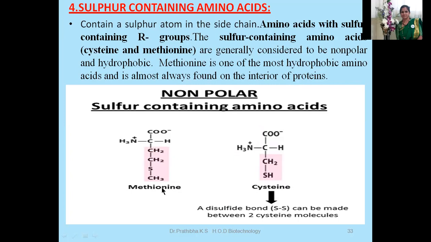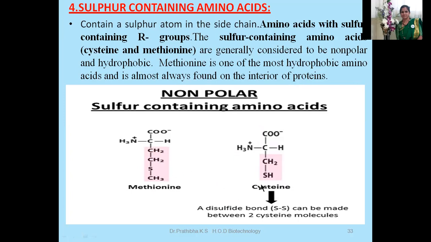Methionine is one of the most hydrophobic amino acids and is almost always found in the interior of proteins because of its hydrophobicity. In aqueous conditions, the hydrophobic ones stay in the interior of the proteins, and only the hydrophilic ones are exposed to the aqueous condition.